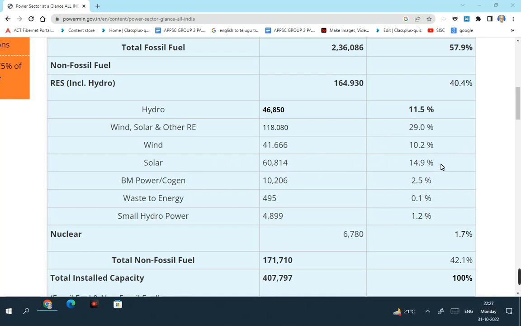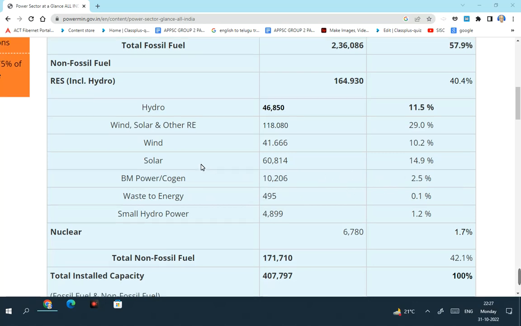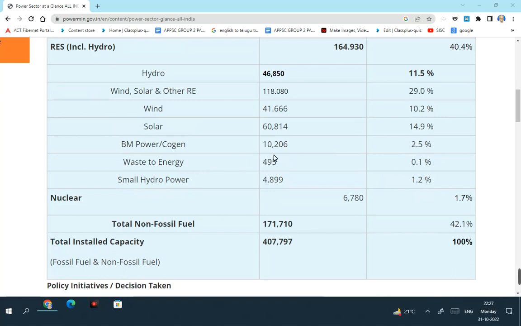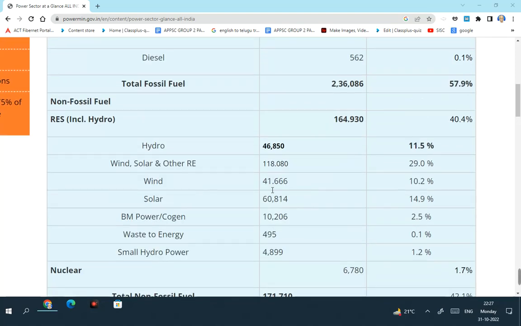Biomass power accounts for 10,206 megawatt, which is 2.5%. Waste to energy is very small, 495 megawatt, which is 0.1%. Small hydropower is 4,899 megawatt, merely 1.2% of the total installed power capacity.